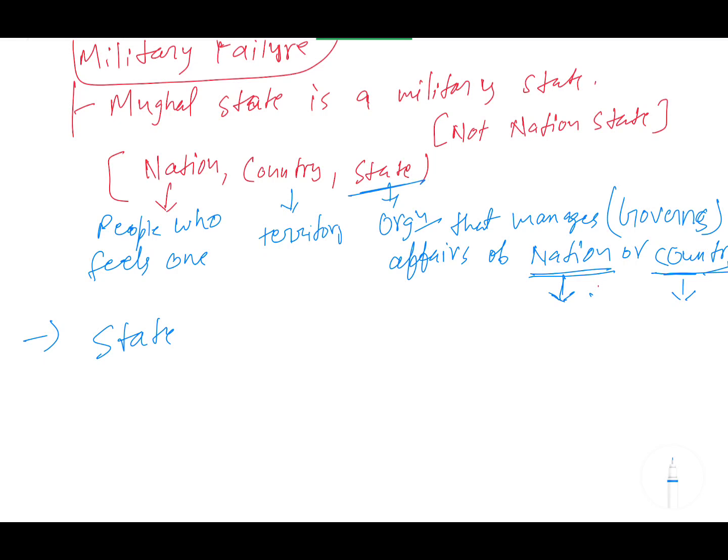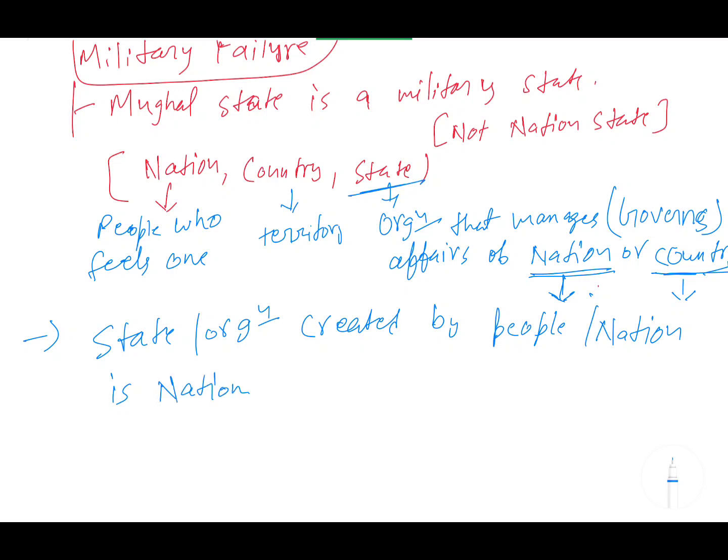Okay? So you can write: organization created by people, or you can call it nation, because nation is nothing but people sharing the same ideology. So a state created by the nation is a nation state. Example, India is a nation state, because when you read the preamble of the Constitution of India, there is a term written which is we the people of India.